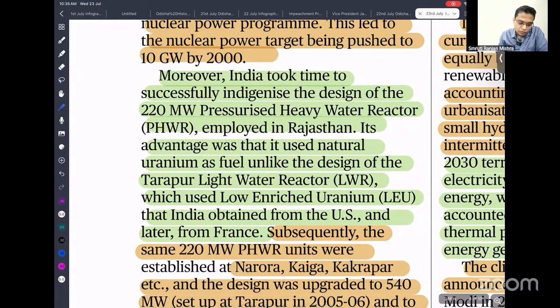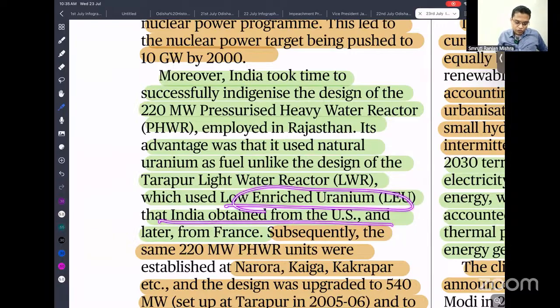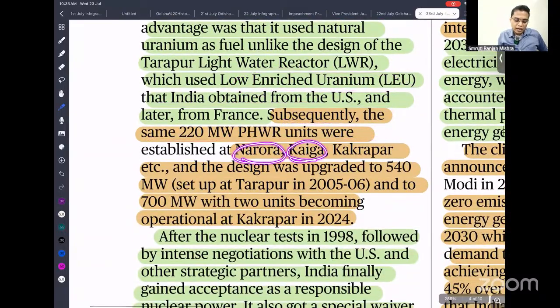So that use natural uranium as a fuel, unlike the design of the Tarapur light water reactor, which uses low enriched uranium. If you need enrichment, you need a complex plant. So you can say about Tarapur, we obtained it from the USA. Subsequently, 220 megawatt power units at Narora, Kaiga, Kakrapara were designed to upgrade to 540 megawatt, so 700 megawatt.